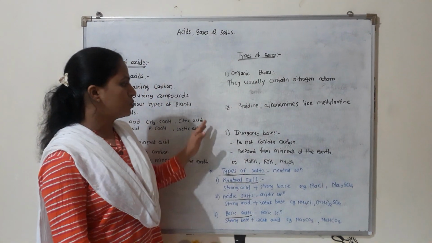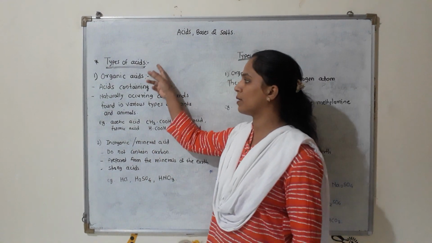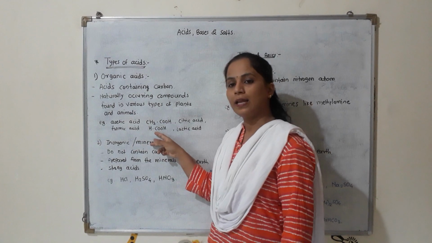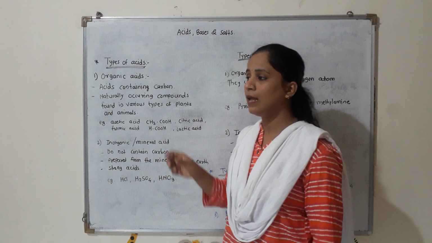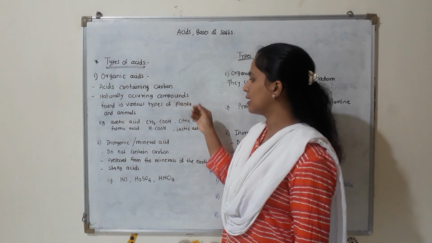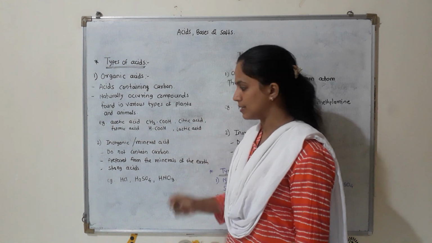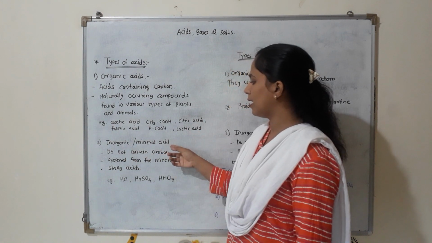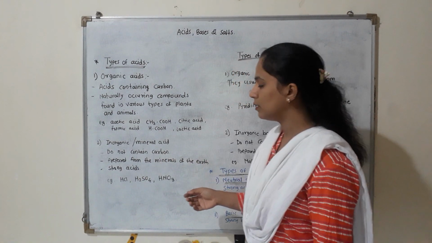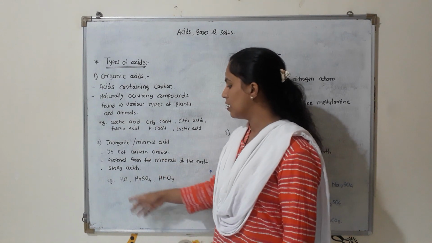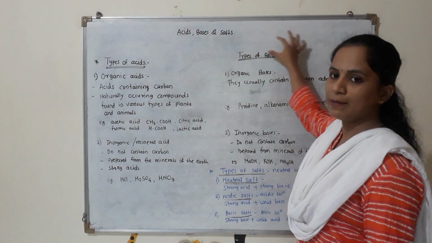Got it, student? So today we have discussed about types of acids and types of bases. So what are the types of acids? Organic acid and inorganic or mineral acid. In organic acids, mainly carbon is present, and these are found in various types of plants and animals, like acetic acid, formic acid, citric acid, lactic acid. What about inorganic or mineral acid? They do not contain carbon, and these are prepared from minerals of the earth, and normally these are strong acids: HCl, H2SO4, HNO3.